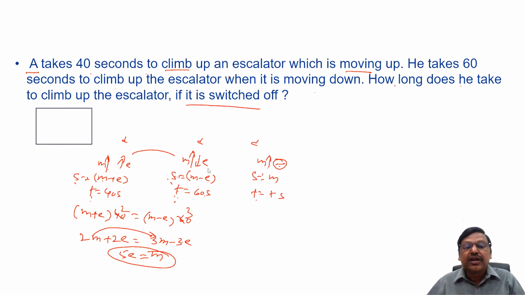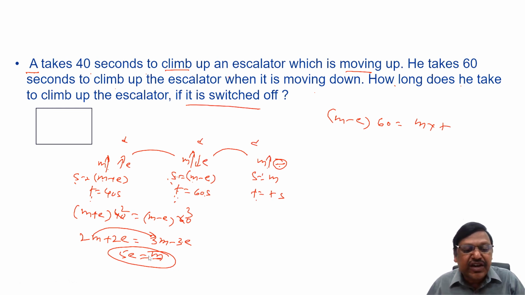Now, distance is the same, so even these two are equal. That means M minus E into 60 equals M into time. We have to find out T. What can I put in the place of M? 5E.